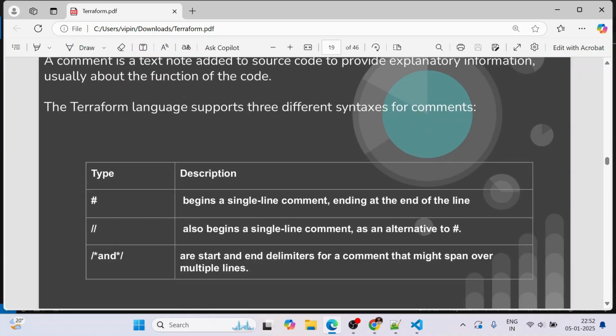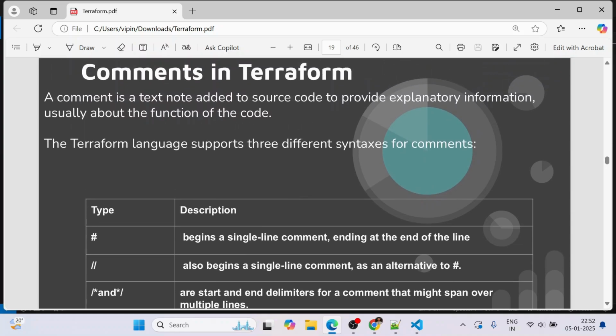The first one is the hash, which begins a single-line comment ending at the end of the line. Another one we have is the double forward slash, which also begins a single-line comment, as an alternative to hash. And the third one is forward slash followed by a star, and a star followed by forward slash, which are the start and end delimiters for a comment that might span multiple lines.